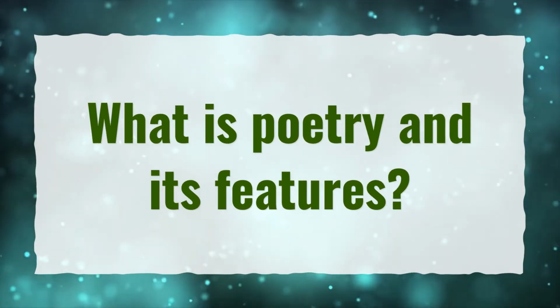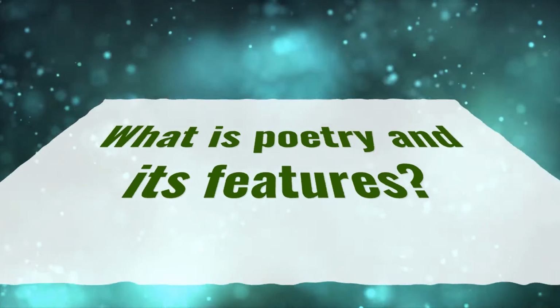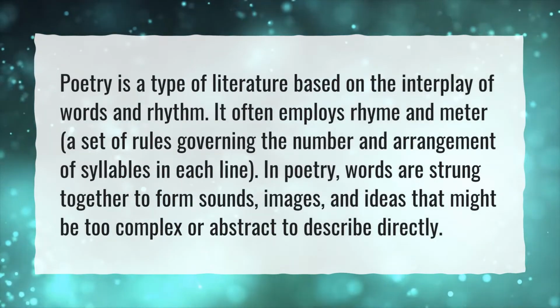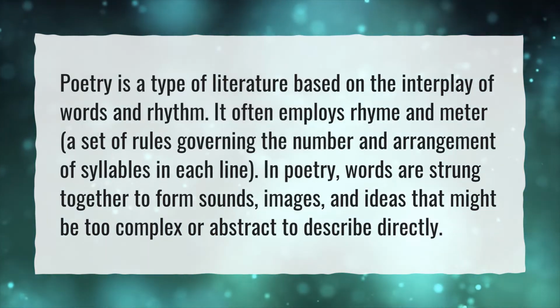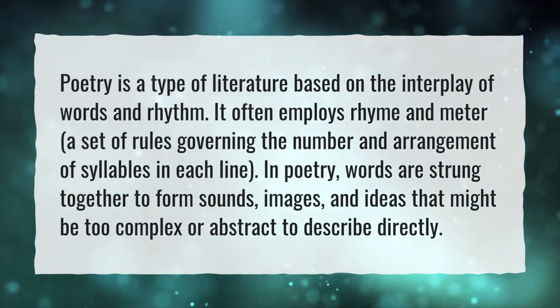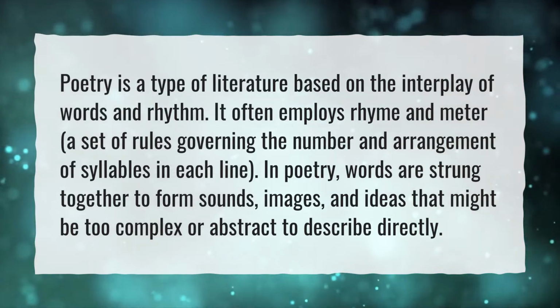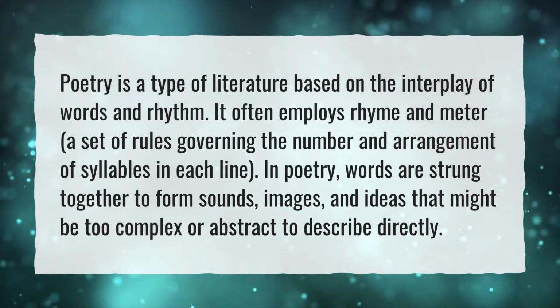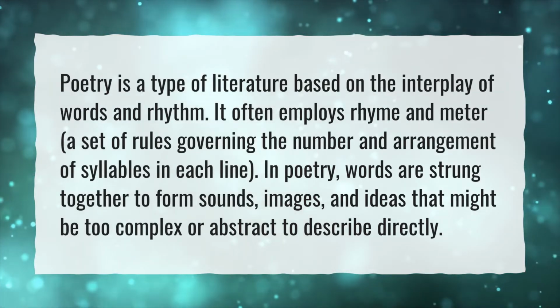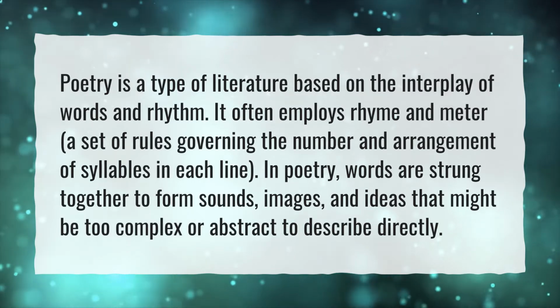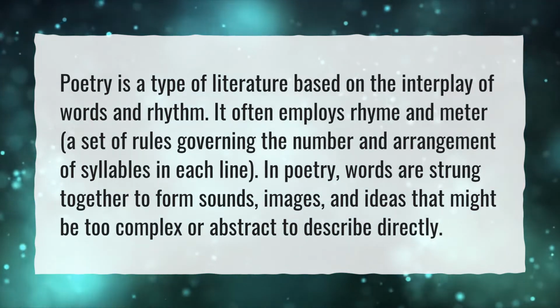What is poetry and its features? Poetry is a type of literature based on the interplay of words and rhythm. It often employs rhyme and meter, a set of rules governing the number and arrangement of syllables in each line. In poetry, words are strung together to form sounds, images, and ideas that might be too complex or abstract to describe directly.